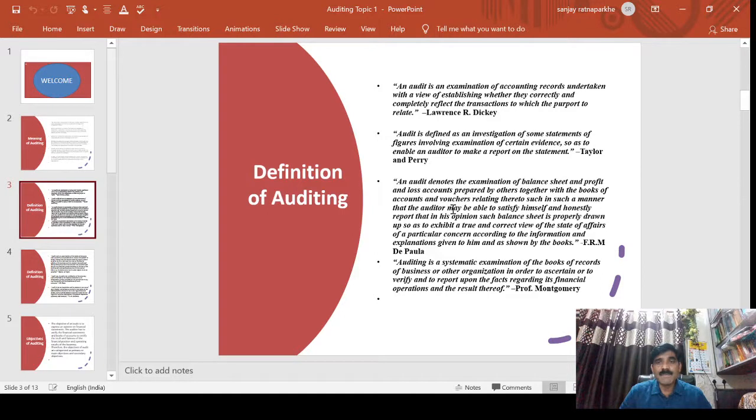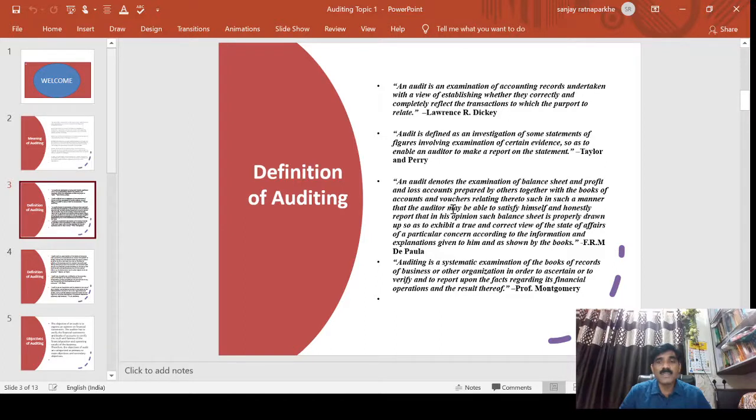Next definition, F. R. M. De Paula. He defined an audit to denote the examination of balance sheets and profit and loss accounts prepared by others, together with the books, accounts and vouchers relating thereto, in such a manner that he may report that in his opinion such balance sheet is properly drawn up so as to exhibit a true and correct view of the state of affairs of a particular concern according to the information and explanation given to him and as shown by the books.